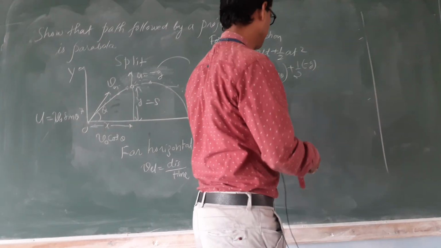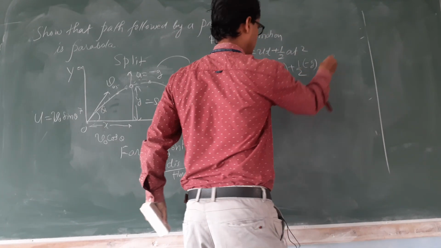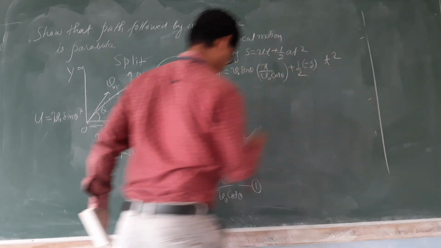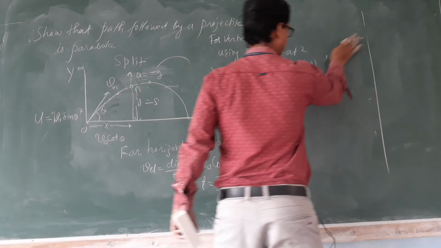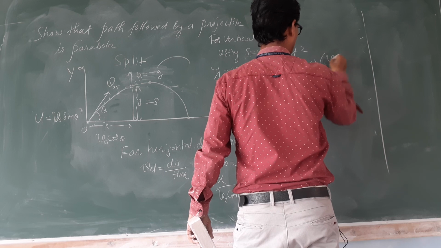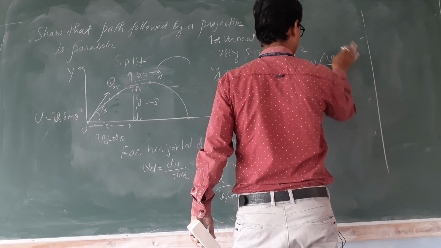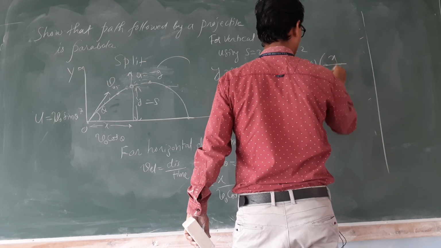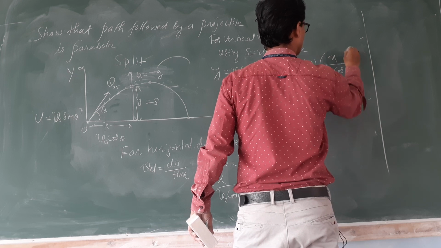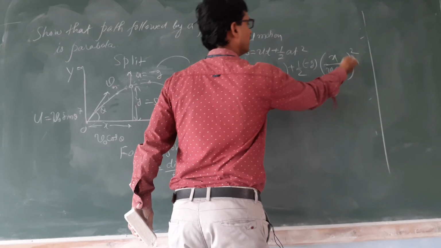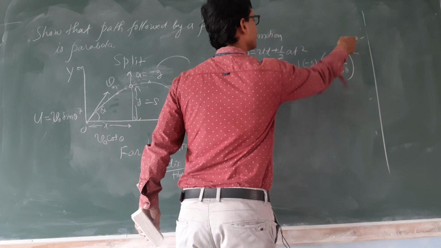What is the value of t square? This answer, you should write: x upon v naught cos theta, square. This entire thing is t square, like that.